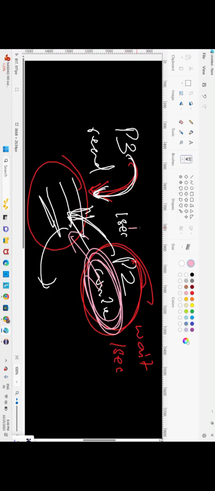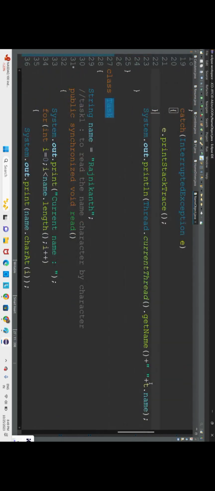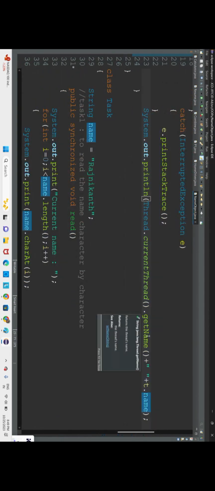This is happening because we are making it wait for 1 second. So if you print the name variable in the main method, you have to get the updated name, not the old name.